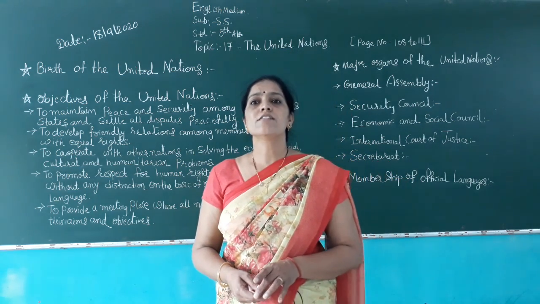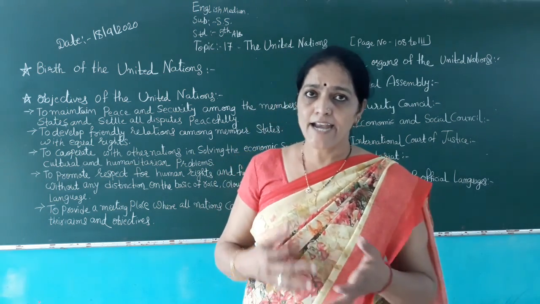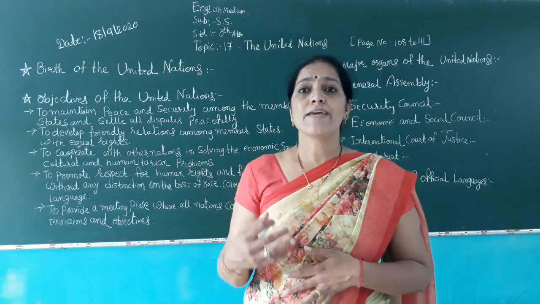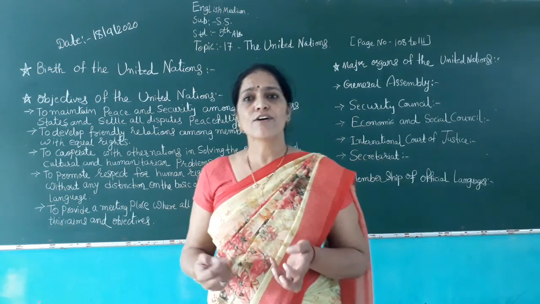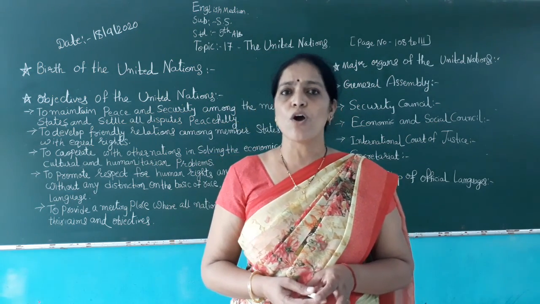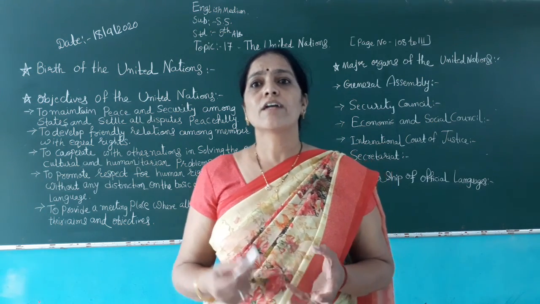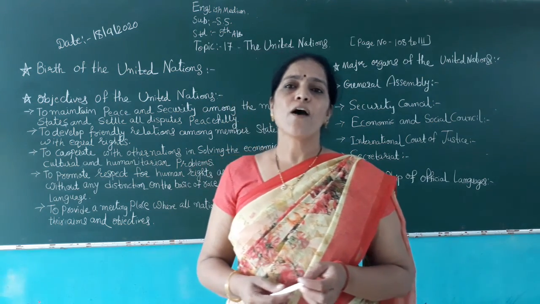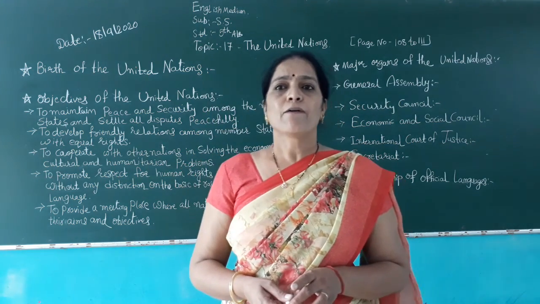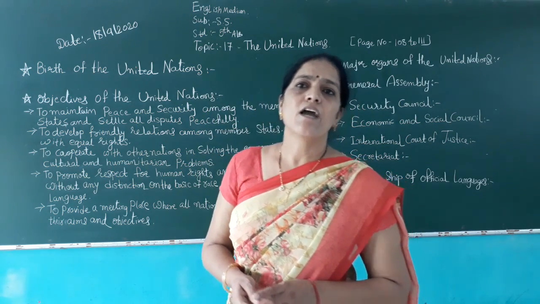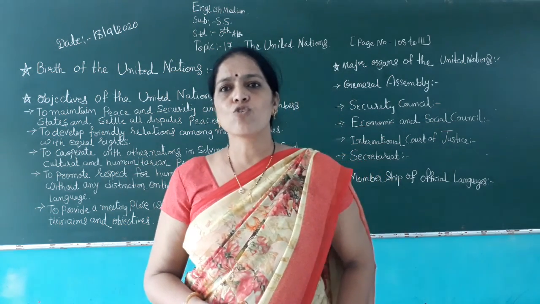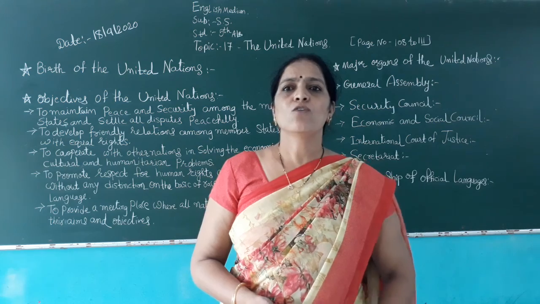Now, the major organs of the United Nations. The headquarters of the United Nations are in New York in the United States of America. The UN has its own flag with the emblem in white against a world map enclosed by two green olive branches.